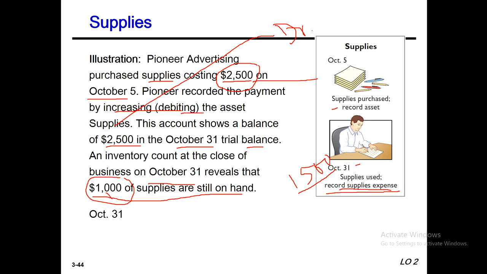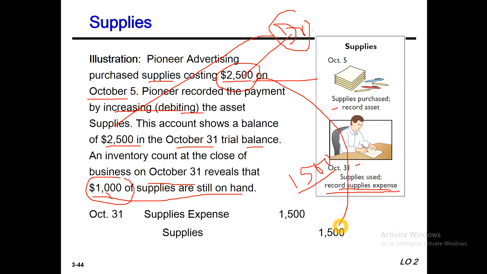So our adjusting entry will be supplies expense debit and supplies credit. That means supplies first on debit 2,500. Now the asset will be decreased, this is a decreasing point, supplies credit, and supplies expense debit. That means all types of expenses are debit, so supplies expense debit here. Okay, I think everybody is clear.